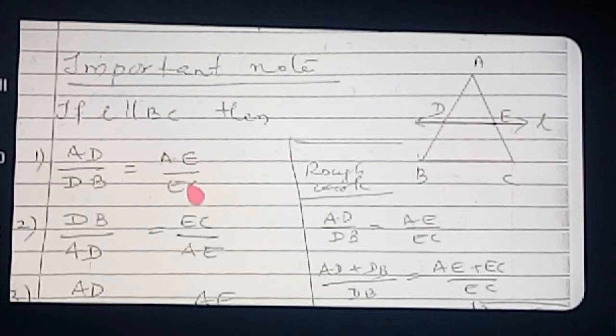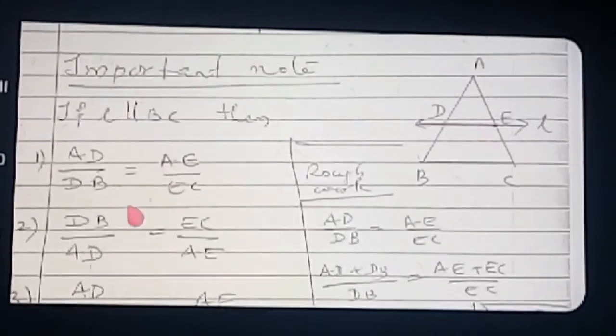Try to maintain the order properly. AD by DB is equal to AE by EC. And now how does its reverse come? Write the lower half plane first: DB by AD is equal to EC by AE. Clear? Have you understood now? So upper half plane's line segment in the numerator and lower half plane's line segment in the denominator, that is one formula. Now lower half plane's line segment in the numerator and upper half plane's line segment in the denominator, that is the second formula. And how does the third formula come?